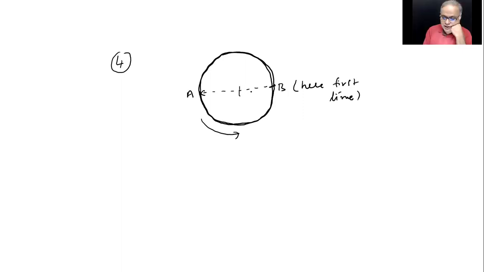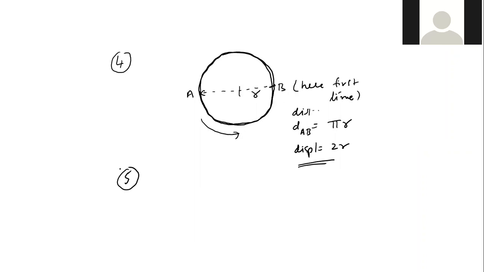If the radius is R, the distance between A and B will be how much? Tell me. R. Isn't it? Distance, that is. Displacement will be 2r. Do you follow?